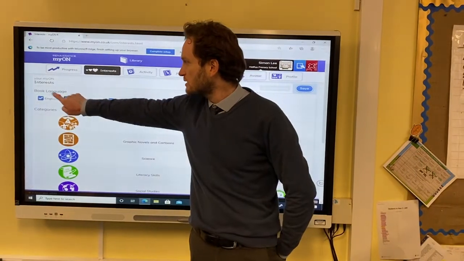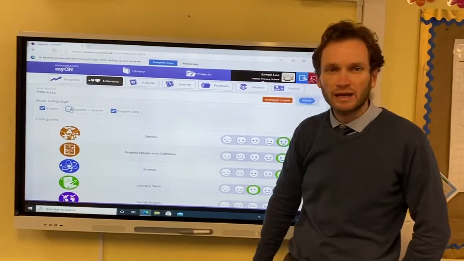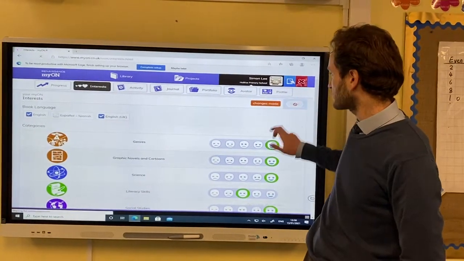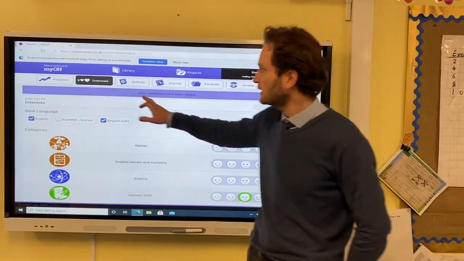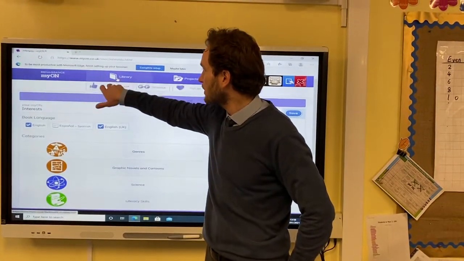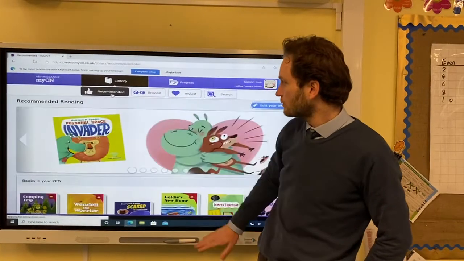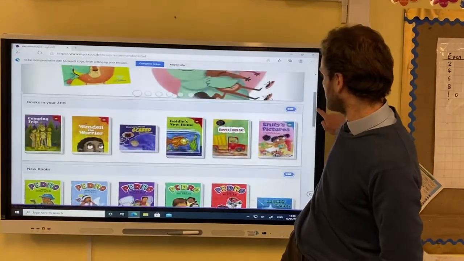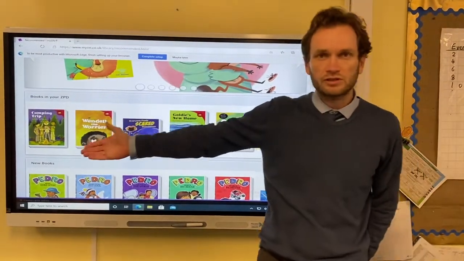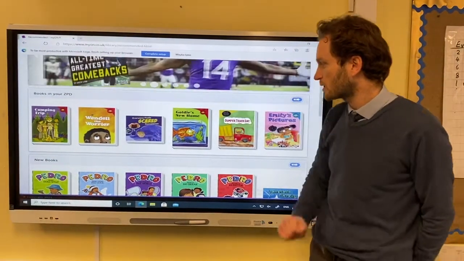If you just click that, it will take Spanish off. Press save, and then hopefully, if we go back to your library, recommended, there are no more Spanish books, just nice English books for you to read.